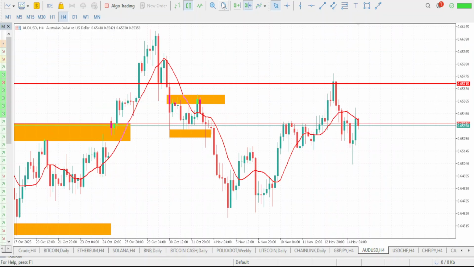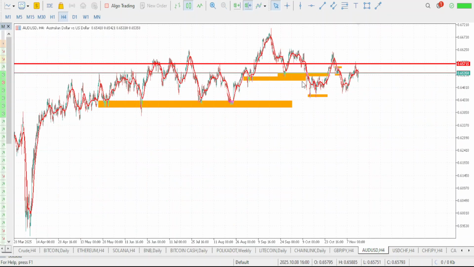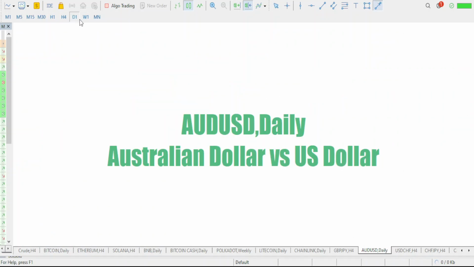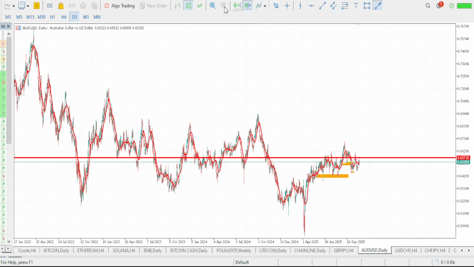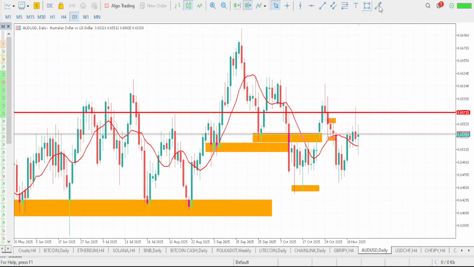Now, let's see what we'll be expecting for the week on our AUD USD. Let's zoom it out to understand the trend. If you zoom it out, especially when you go to your daily time frame, you will see that the bigger picture on AUD USD is a downtrend move. I mean, this movement started in 2020. It has been dropping, tanking. Then, when we take a look at this movement also, you will see that we are also on a downtrend move. Market has been tanking, has been dropping.